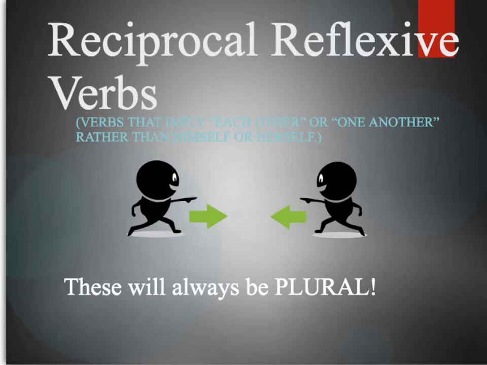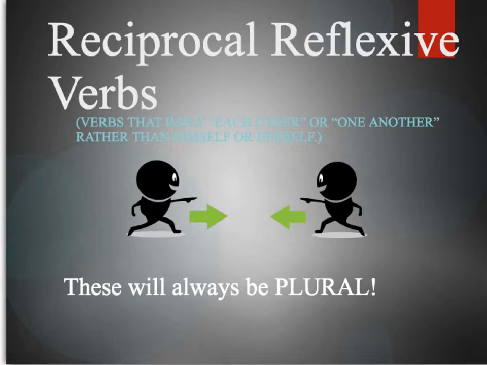Eh bien, bonjour. We're going to learn today about reciprocal reflexive verbs. The word reciprocate in English implies that if somebody does something nice for you, you reciprocate by doing something nice for them. You do, in effect, what they did to you back at them. And a reciprocal reflexive verb is a verb that implies each other or one another in French. It can also mean to one another, for one another, at one another.